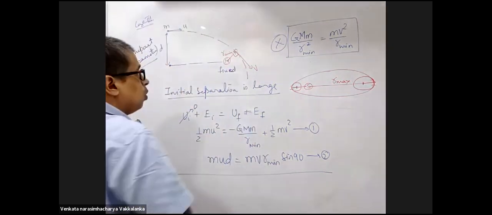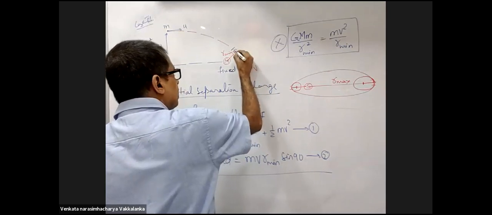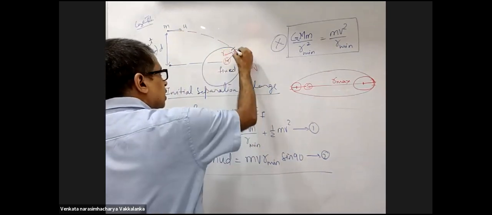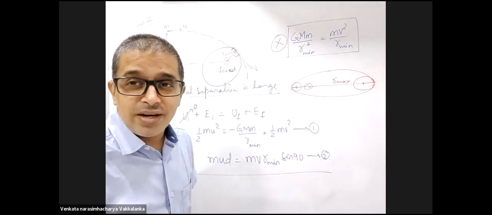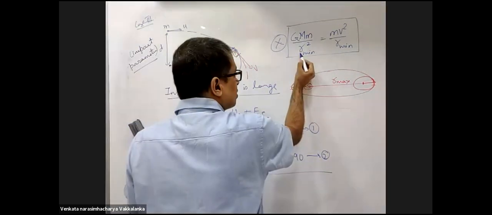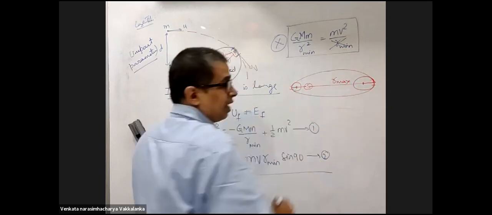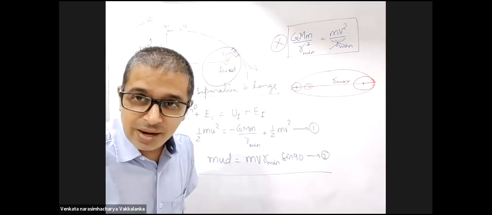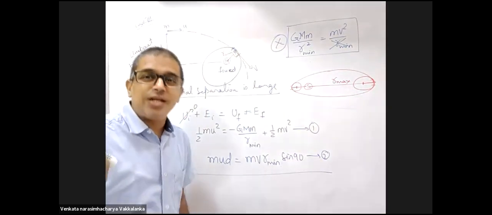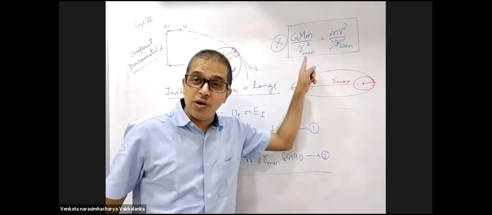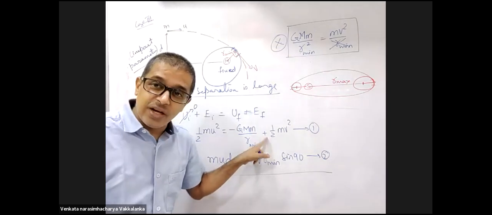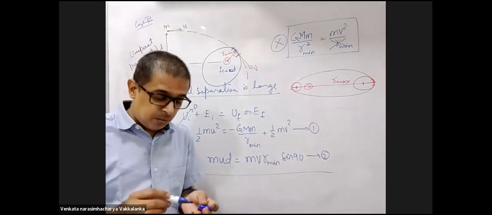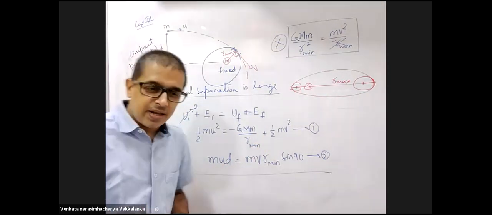If I take a small element here and I draw a circle, R minimum is not the radius. This is correct. In m v square by R, the radius is not R minimum. Do not fall for this trap. Go by conservation of energy and conservation of angular momentum.